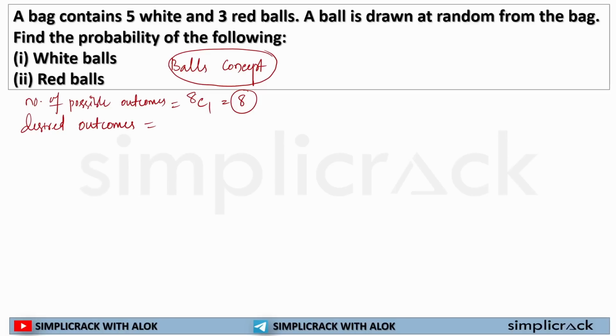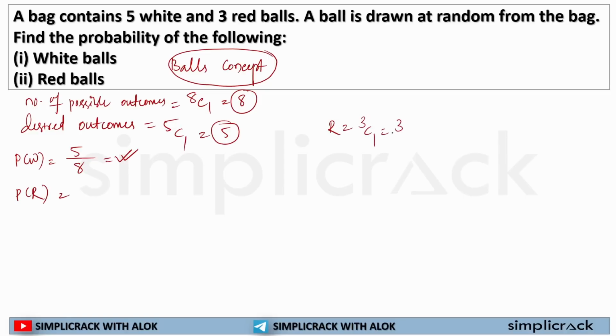I hope you are getting the point. I am selecting one ball out of 8 balls, so the number of possible outcomes is 8. Now the desired outcome. In the first case, it asks to find the probability of selecting a white ball. How many white balls are there? 5. I will be selecting one, so I can select it in 5 ways. So the probability of selecting a white ball will be the number of desired outcomes divided by the number of possible outcomes, 5 by 8.